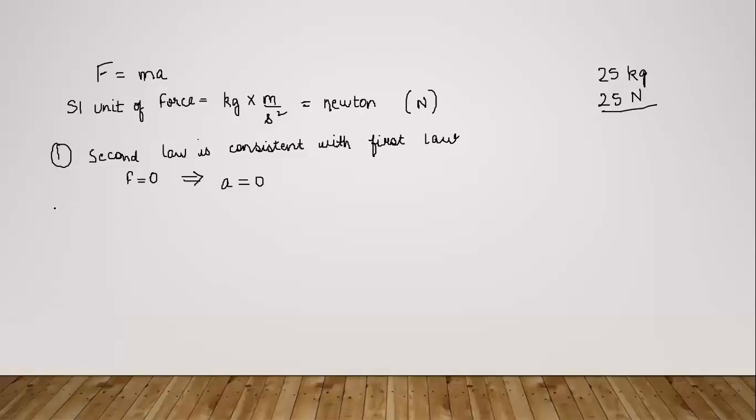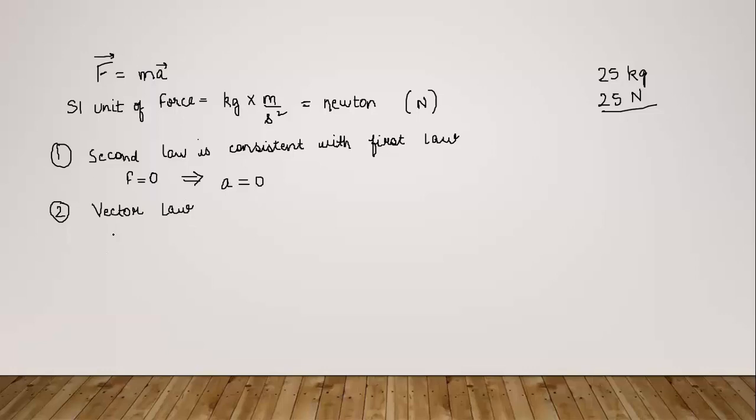Now the second point is that the second law of motion is a vector law. That is, F is equal to ma is the overall expression, and because acceleration is a vector quantity, force must also be a vector quantity. That is what is meant by a vector law.